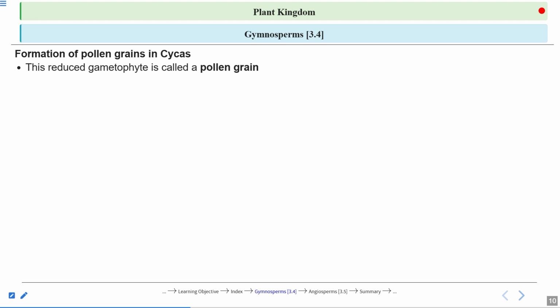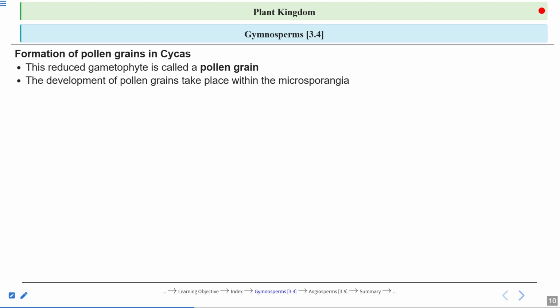This reduced gametophyte is called the pollen grain. We talked about how the sporophyte is the main plant and the gametophyte is highly reduced. The reduced gametophyte is represented as a pollen grain. Now this pollen grain is very important.